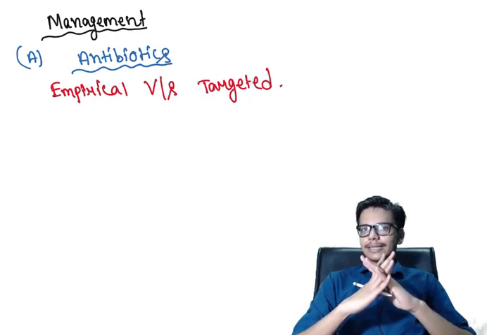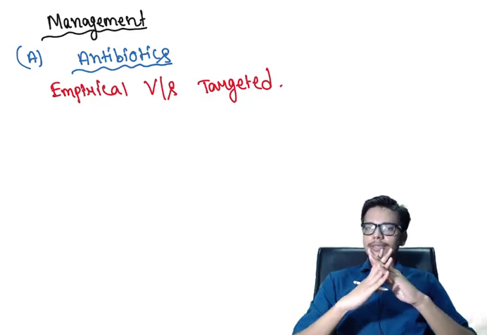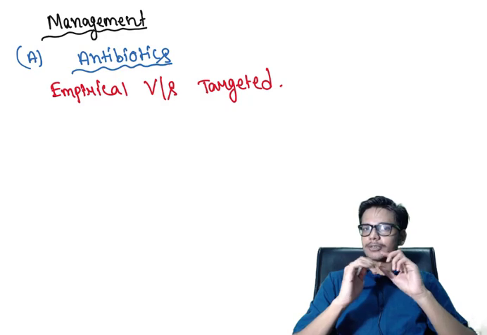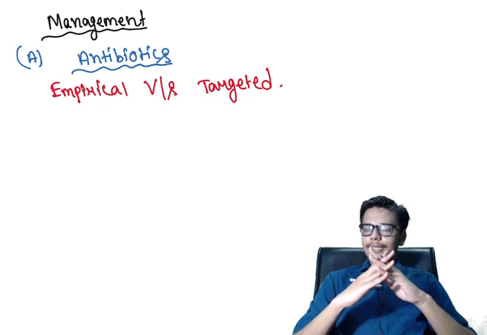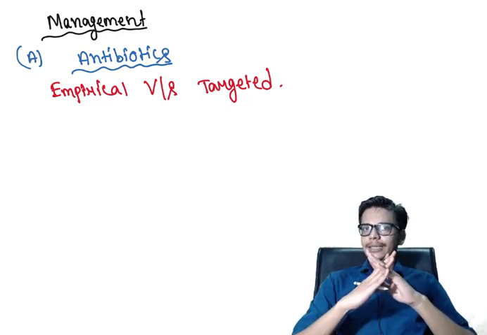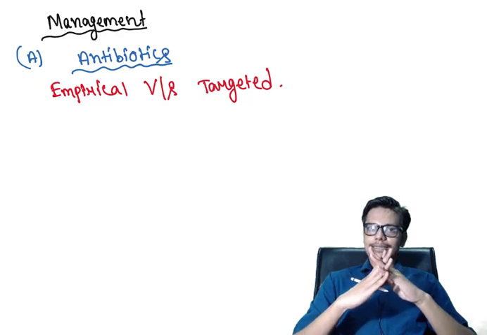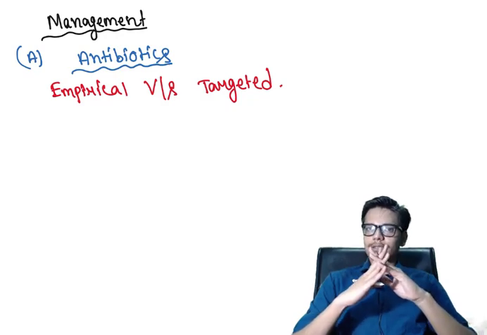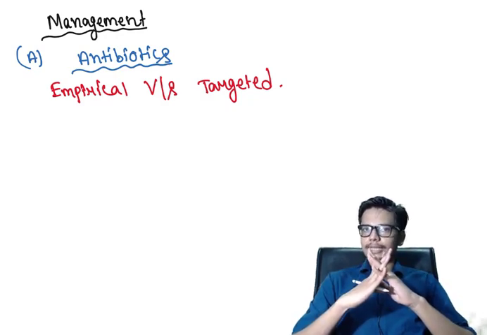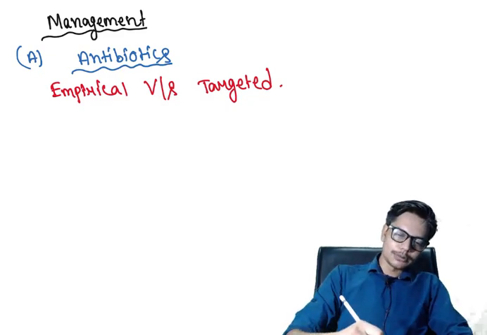In contrast, targeted antibiotic therapy is targeted at a particular bacteria based on its resistance and sensitivity pattern. So if you are using an empirical antibiotic therapy and in between the culture and sensitivity report arrives, you can switch or change your antibiotic therapy based on the report. So the first thing you have to know while treating any infection with antibiotics is whether your therapy is empirical or targeted. The second thing you have to know is the route.